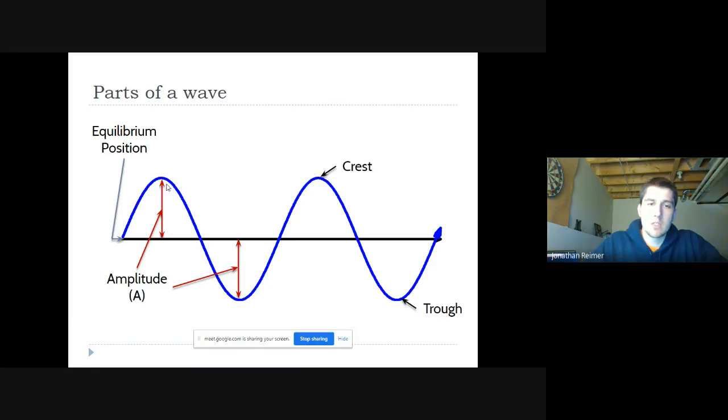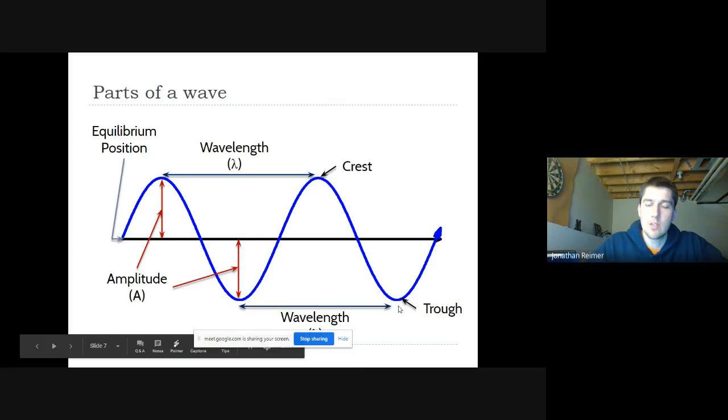Very good. You will see this if you've ever done any music work and editing on software. You will see waves, sound waves that you're working with. The larger the amplitude, the louder the volume often. The next thing is wavelength. The way we measure the wavelength is from crest to crest or trough to trough. That's the easiest way to do it. So from one crest to the next crest.